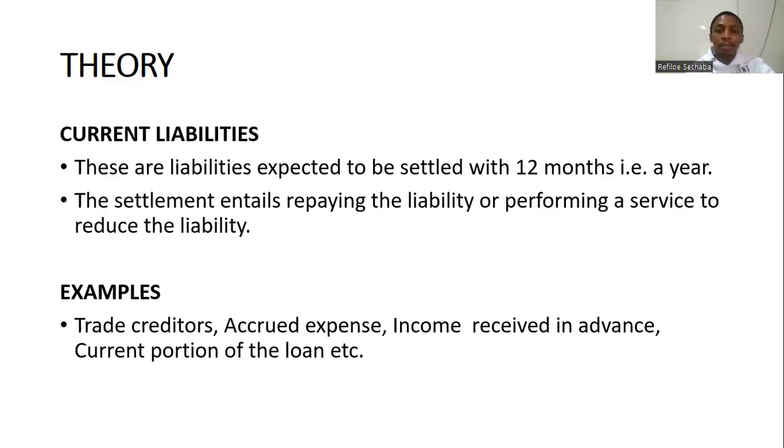Income received in advance, it's income we haven't earned yet, but we have received it. And the current portion of the loan: even with a long-term liability, the repayments that we expect to make within the next 12 months, we're going to regard them as a current portion of the loan, and they'll fall under current liabilities, okay? And then we've got non-current liabilities.